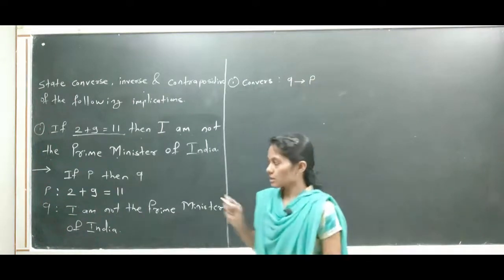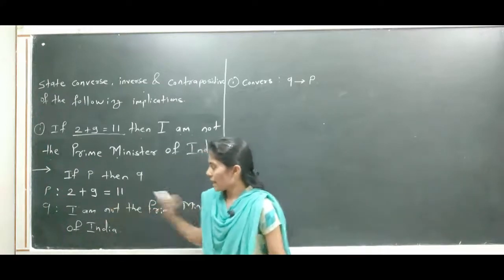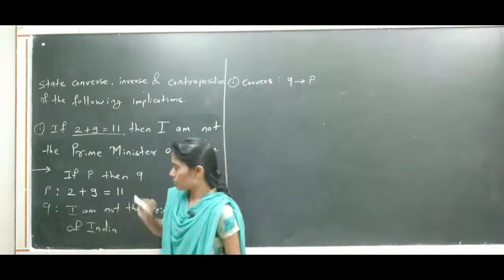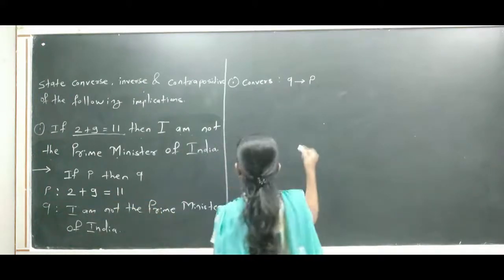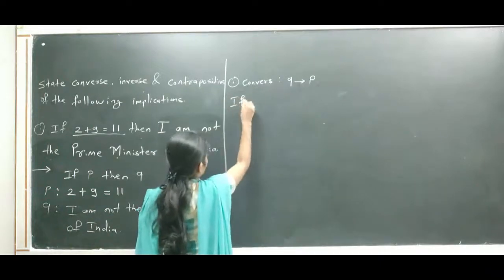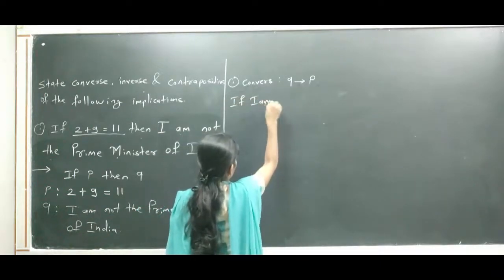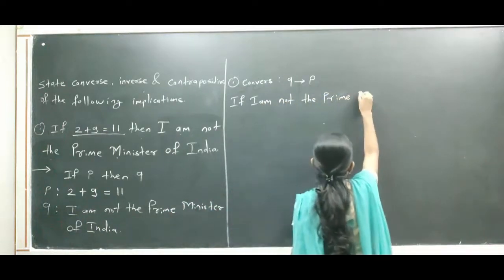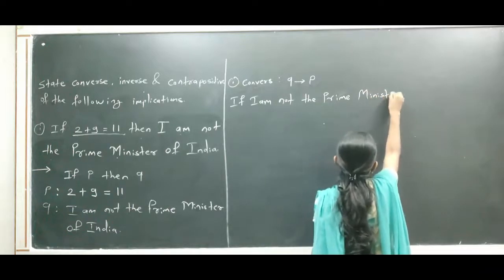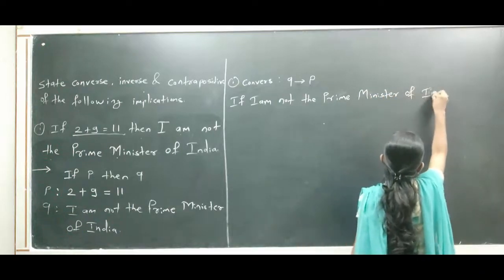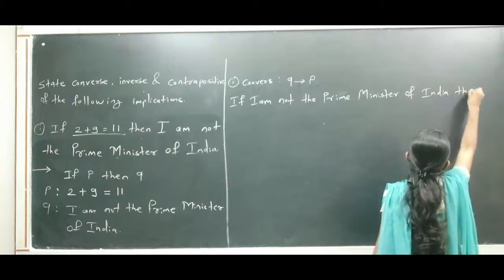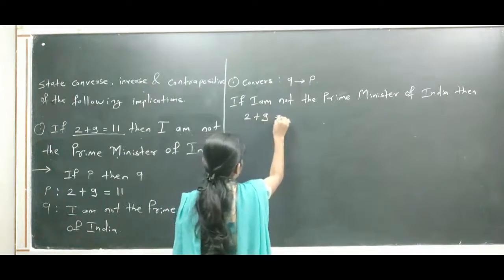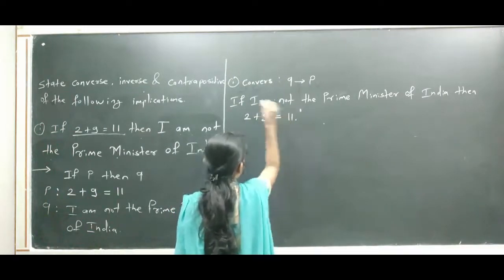Okay, so here the proposition Q, I am not the Prime Minister of India, and P denotes 2 plus 9 equals to 11. So its converse is: if I am not the Prime Minister of India, then 2 plus 9 equals to 11.